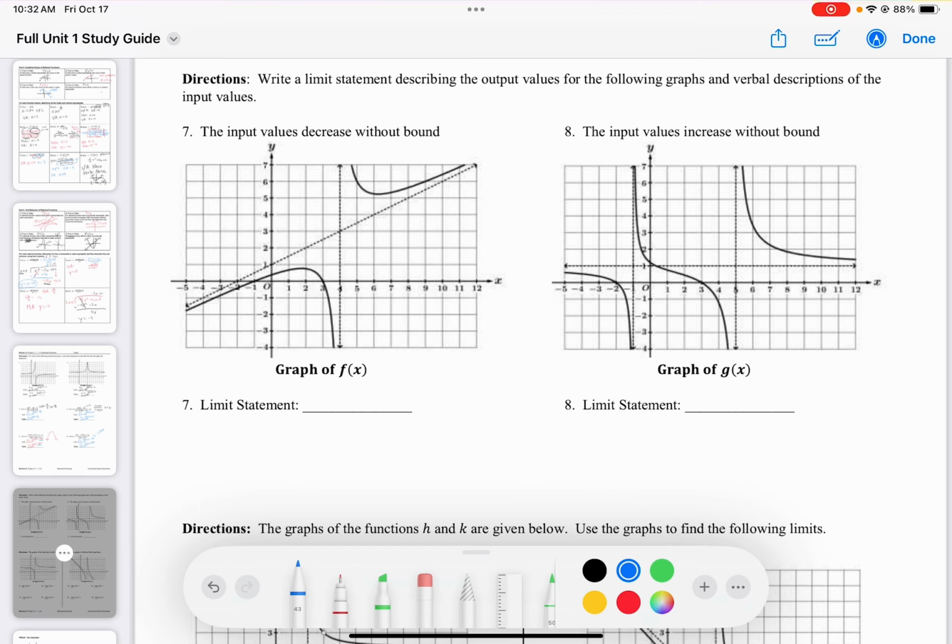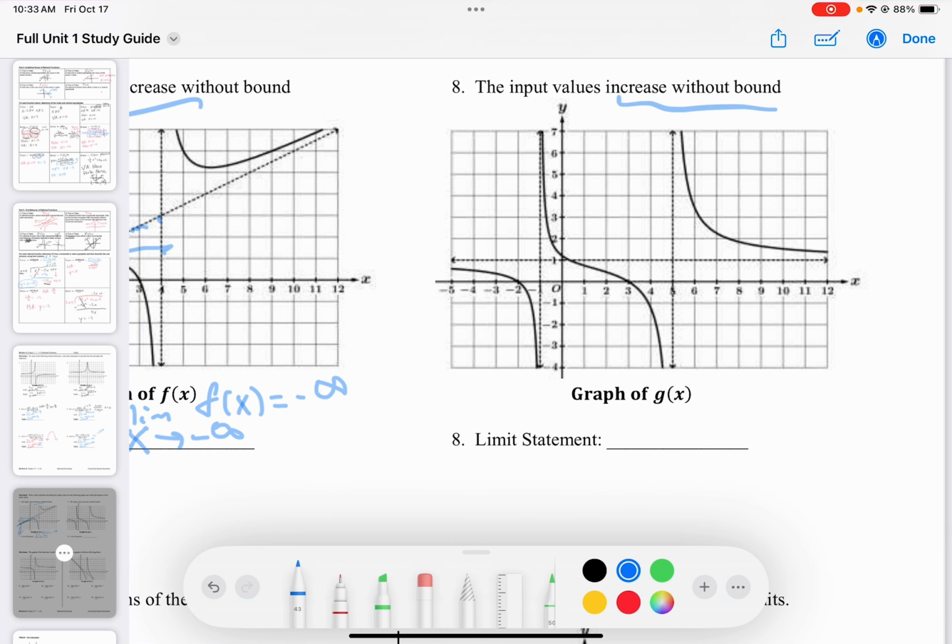Number 7, write a limit statement describing the output values of the following graphs and verbal descriptions of the input values. Okay, the input value decreases without bound. So as we decrease without bound, we're headed this way. And where is this function headed? Well, the output is clearly headed towards negative infinity, because this is a linear slant asymptote. So we can say the limit as x approaches negative infinity, because it told us decreases without bound, of f of x is equal to negative infinity.